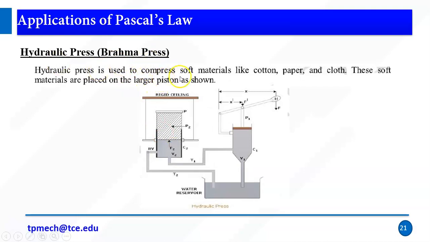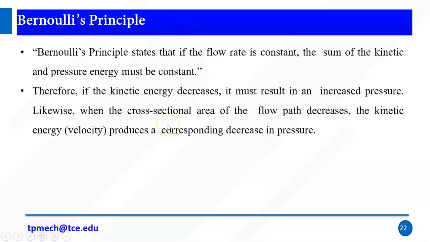The next one is the Brahma press or hydraulic press. Generally, it is used to compress soft materials like cotton, paper, and cloth. The same principle: here we apply some amount of pressure, P1 equals P2. So here you apply a small force F1, but you can get 10 times, or based on the distance you can get the multiplication of forces. These forces help to compress the soft materials, right?